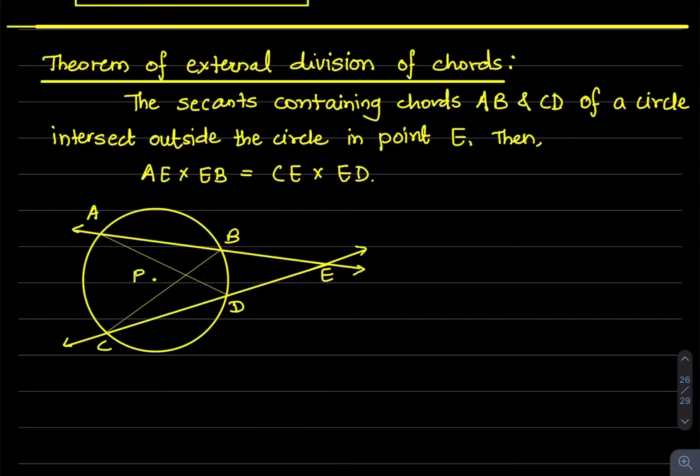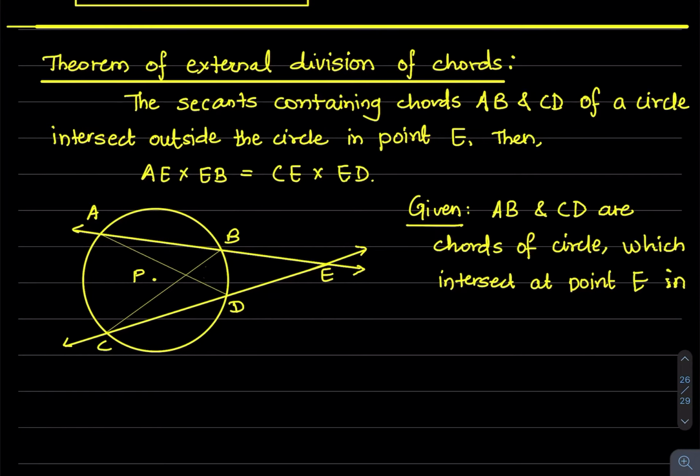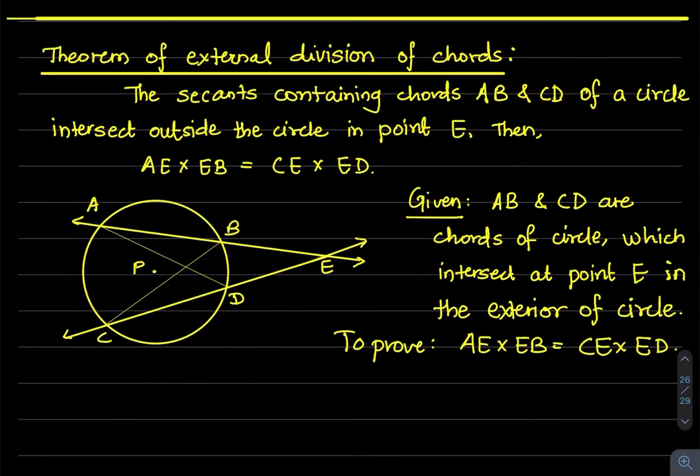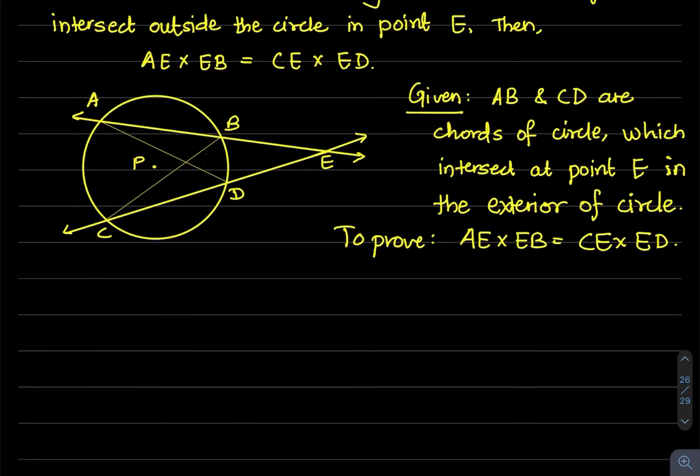The diagram, now given, to prove, and construction. Draw AD and BC. Here for construction, draw AD and BC, not AC and BD.